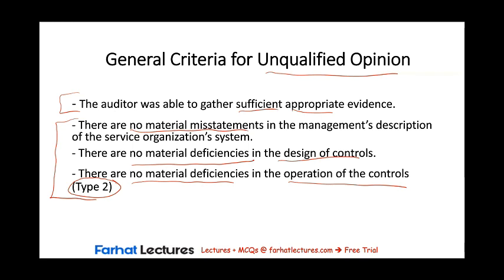In this session, we're going to cover the issuance of a qualified or adverse opinion because of the existence of material misstatements or material deficiencies. And in the next session, we're going to go over the scope limitation where the auditor is not able to gather sufficient appropriate evidence. Let's go ahead and get started.